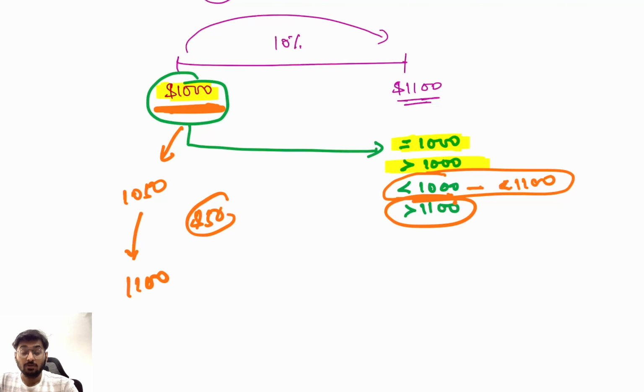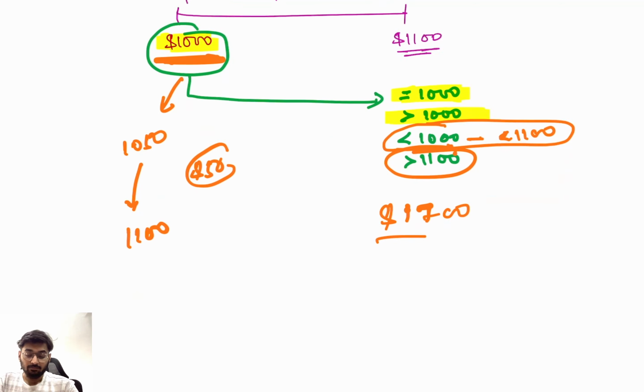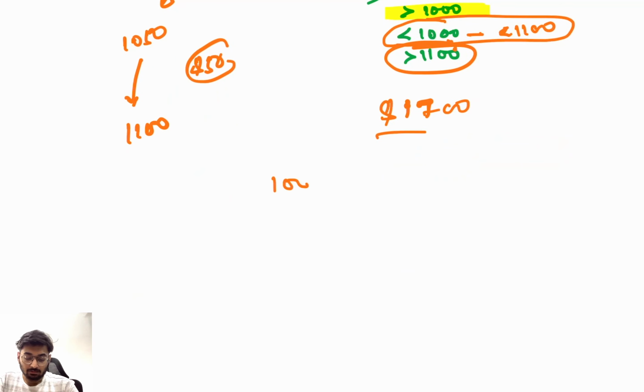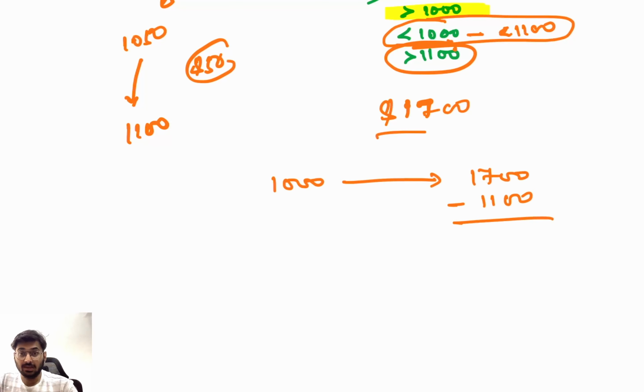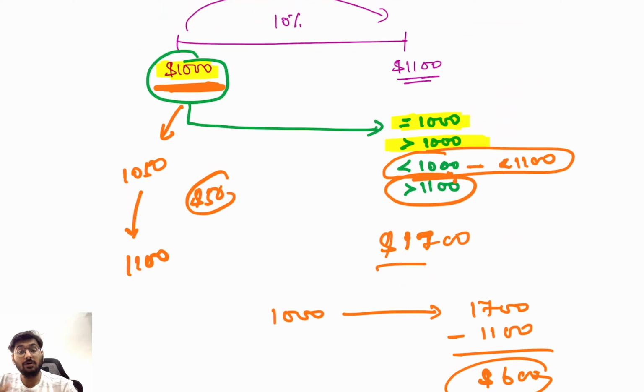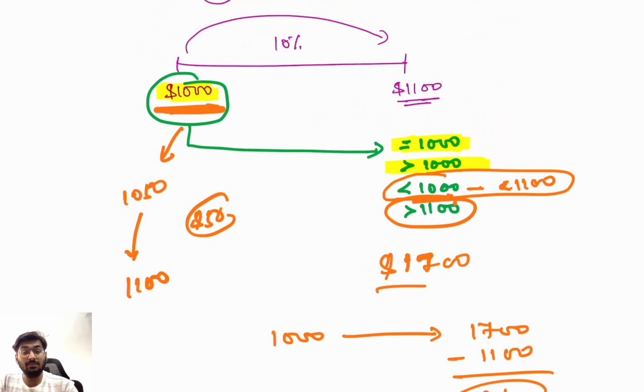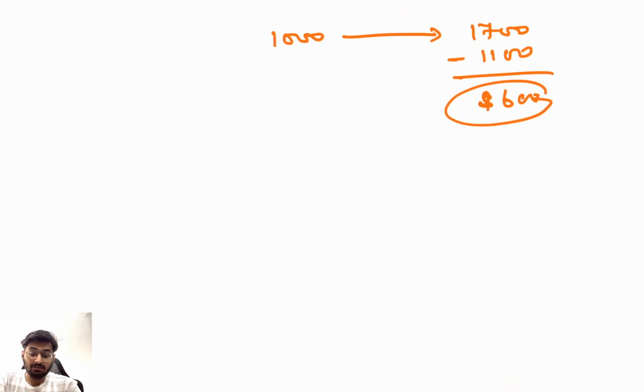But if you make more than 1100, suppose you make $1700, clear? Now you have borrowed 1000, and you make 1700. Of that you have to pay me 1100, including the interest. You make $600 as a profit. So this is an upfront calculation. But in NPV we will do the backward calculation. Backward calculation means we will start with 1700.